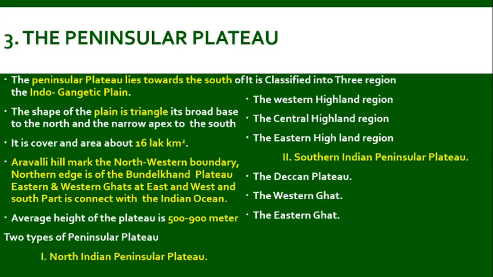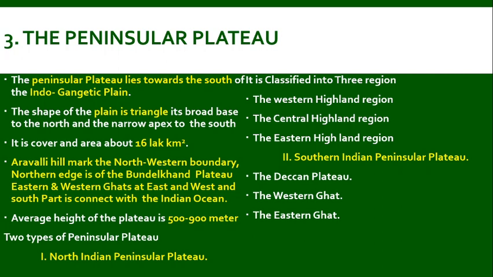The peninsular plateau. The peninsular plateau lies towards the south of the Indo-Gangetic plain. The shape of this plateau is triangular. It is broad based towards the north and has a narrow apex towards the south. It covers approximately 16 lakh square kilometer of the country. Aravalli Hills mark the northwestern boundary. The north edge is made of Bundelkhand Plateau. The Eastern and Western Ghats lie on the east and west, and the south part is connected with the Indian Ocean. The average height of the plateau ranges from 500 to 900 meter.